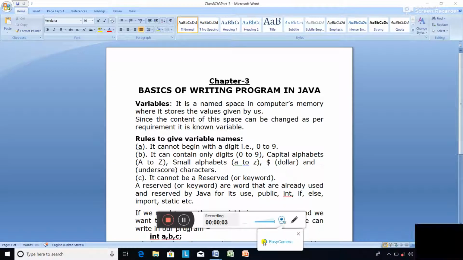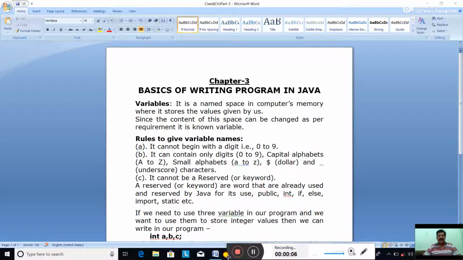Hello class 8. In our last computer class, we discussed data types and two types of data types, that is primitive and non-primitive data type.